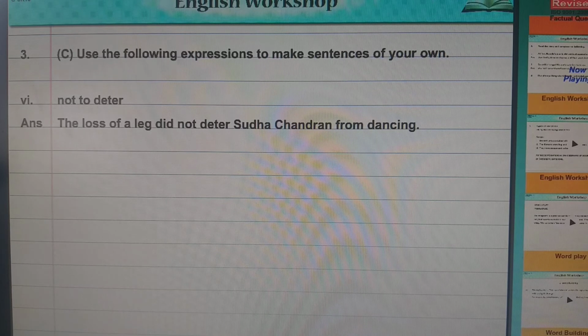And even if you type Sudha Chandra, you will get a lot of information regarding her, right? And still, she did not stop dancing. She put on the Jaipur foot and she danced, right? And now she is a very well-known actress also. Understood up to here? Okay.